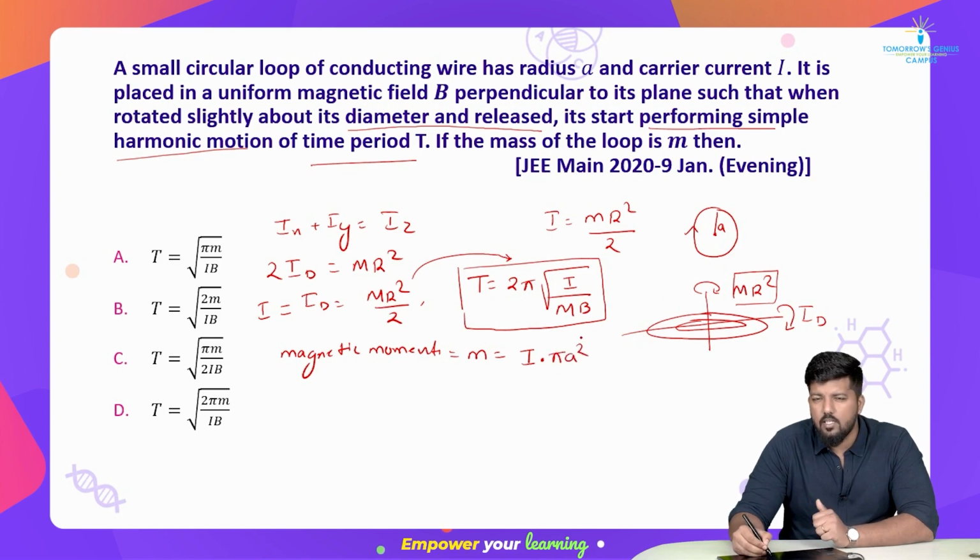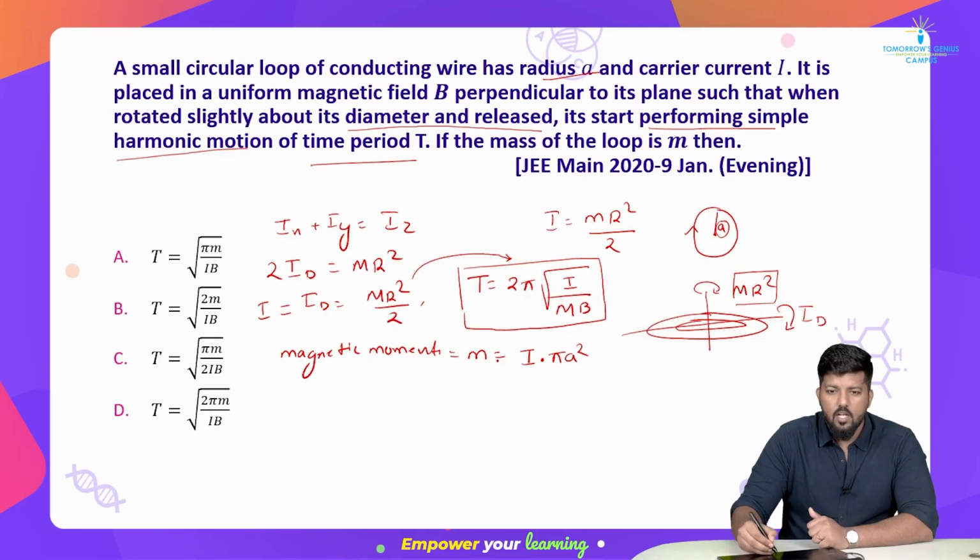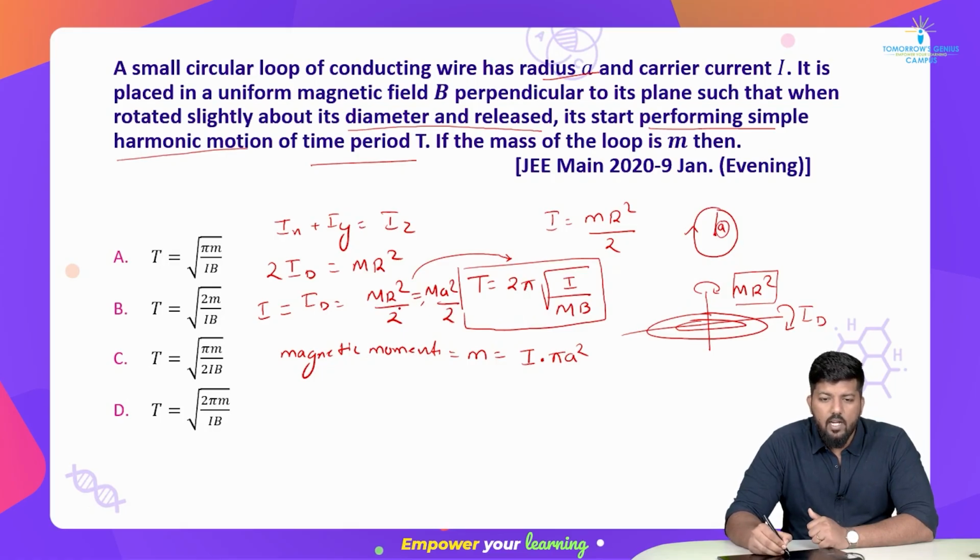Area of a circle. Why am I taking A? Because here the radius A is given to us. We are considering this one as A. So what will this be? This will also be ma square divided by 2, right? So we can write this mr square as ma square. That's it. Just simply we have to substitute the value.